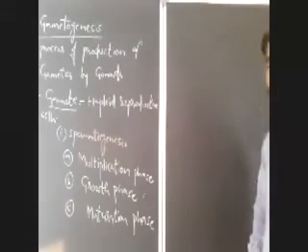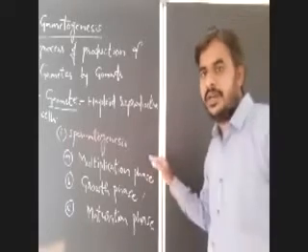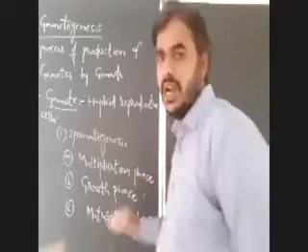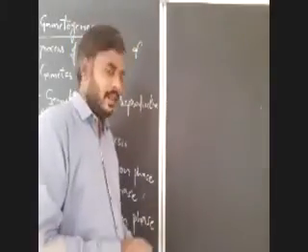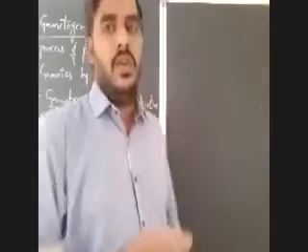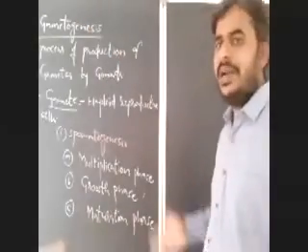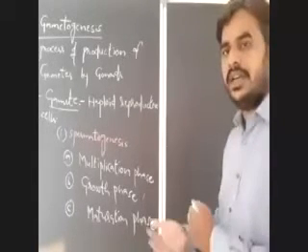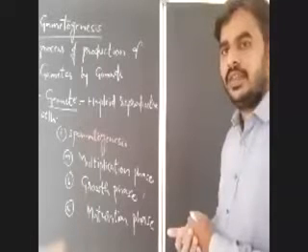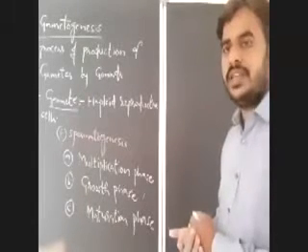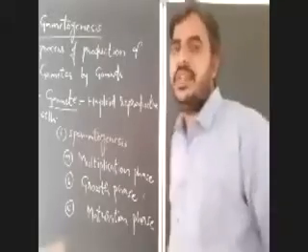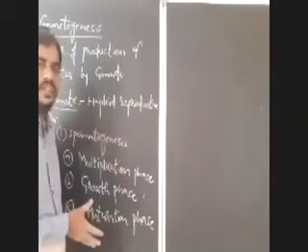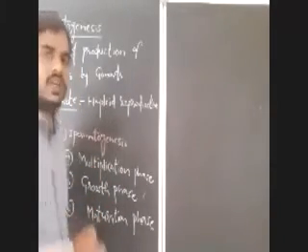Now we will discuss all these phases in spermatogenesis: multiplication phase, growth phase, and maturation phase. First you have to know where exactly spermatogenesis takes place in the testes. I already told you many times: seminiferous tubules of the testes. They are the structural and functional units of the testes because they are the sites of production of spermatozoa.